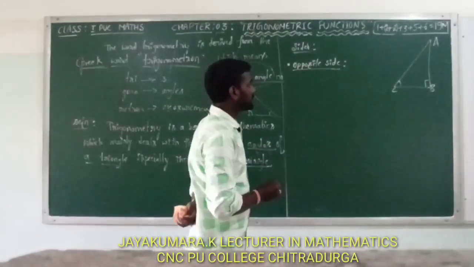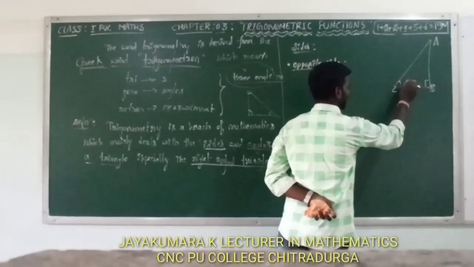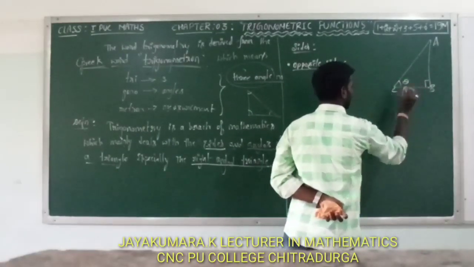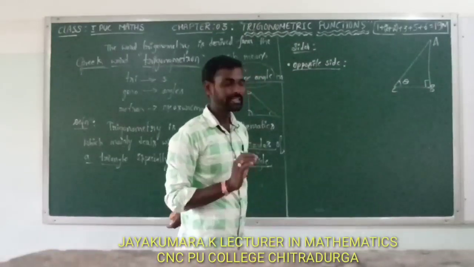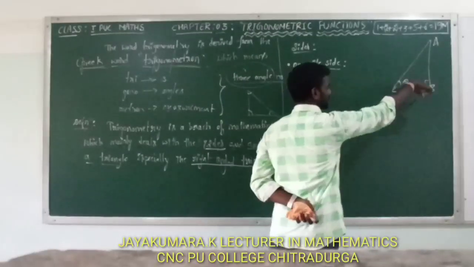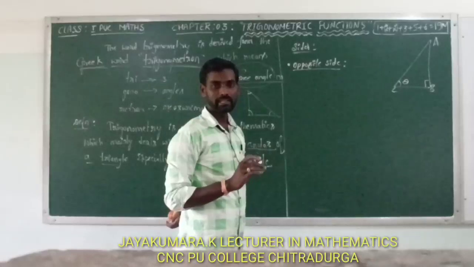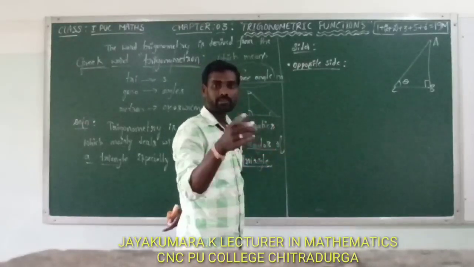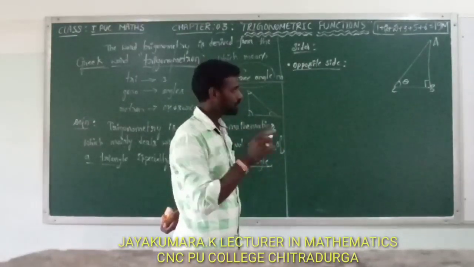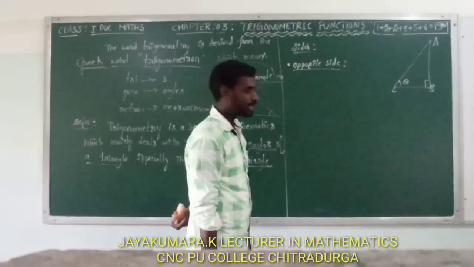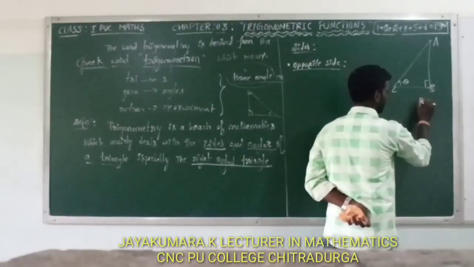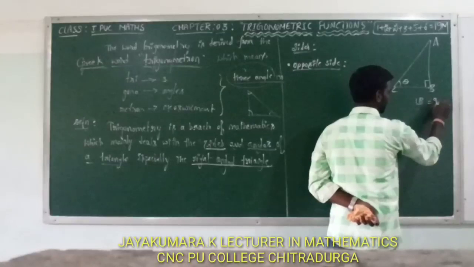For example, here this is an angle theta. Here this is a triangle ABC. There is a right angle triangle. A right angle triangle means one of the angles is equal to 90 degrees. Here which angle is equal to 90 degrees? Angle B here is equal to 90 degrees.